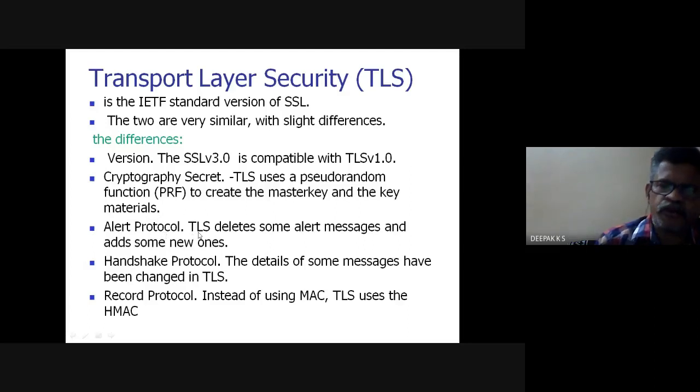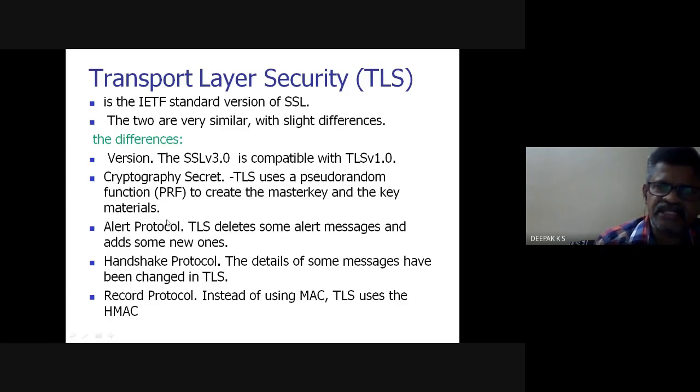In the alert protocol, there is a little bit of difference. TLS deletes some alert messages and adds some new ones, not exactly as in SSL. And in the handshake protocol also, certain details have been changed. And in the record protocol, instead of using a MAC, TLS uses an HMAC. Both of these are normally the same, except that the IETF has standardized SSL to produce Transport Layer Security.